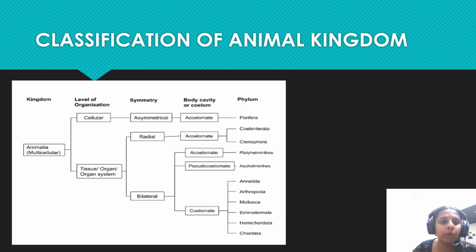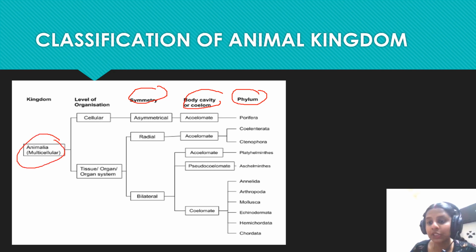We have learned about the levels of organization, the symmetry, the body cavity, which is also known as the coelom, and the different types of phylum. Now, as we all know, the Animalia kingdom consists of multicellular organisms. In multicellular organisms, we have the first level of organization, that is the cellular level of organization, and other levels of organization, that is tissue, organ, and organ system level.